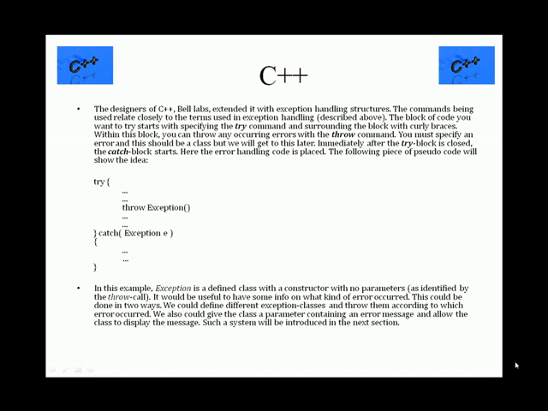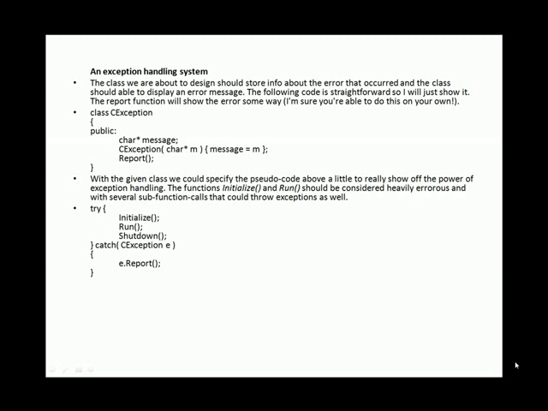In this example, exception is defined as a class with a constructor with no parameters. This is another example of an exception handling system coded in C++. With these examples, you can get an idea how exceptions are handled in the programming language C++.